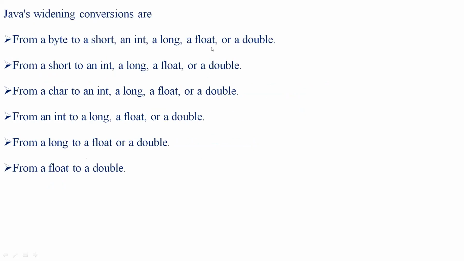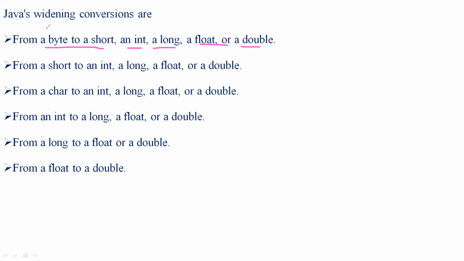Now we have Java's widening conversions. It starts from a byte to a short, an int, a long, a float or a double.